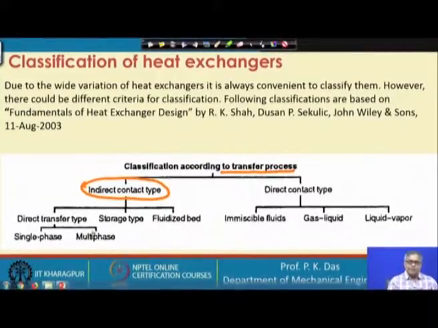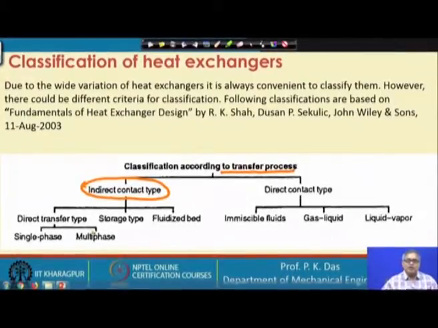Then storage type. I have explained that one stream gives thermal energy to some sort of intermediate medium, where thermal energy is temporarily stored, and then that stored energy is transferred to the other fluid. That is your storage type. Then your fluidized bed. Probably next class I will show some figure of this heat exchanger.